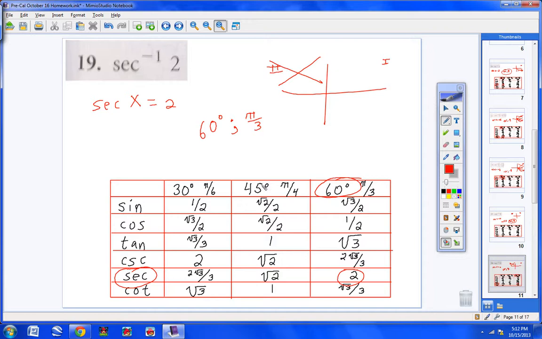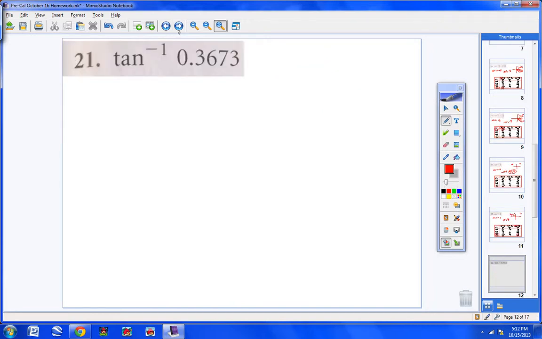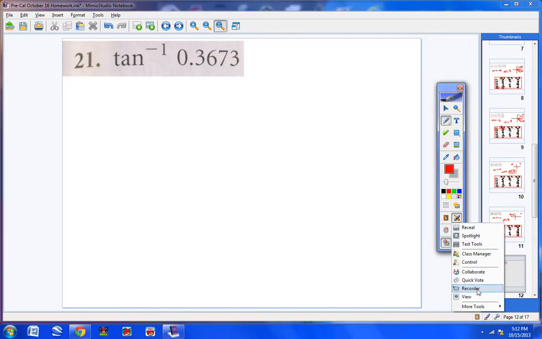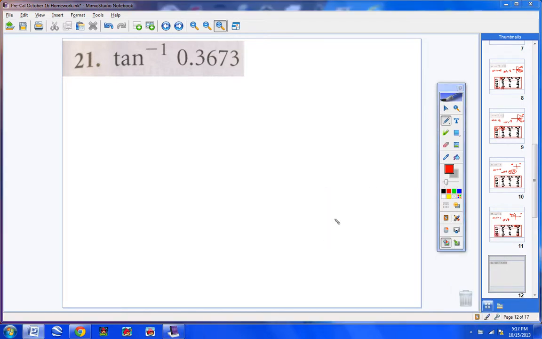All right. Okay, moving on to number 21. Now we're getting into calculator problems. So 21, the next 6 problems, I believe, are going to be calculator problems. Okay, let's continue now with number 21. Of course, it's calculator problems.